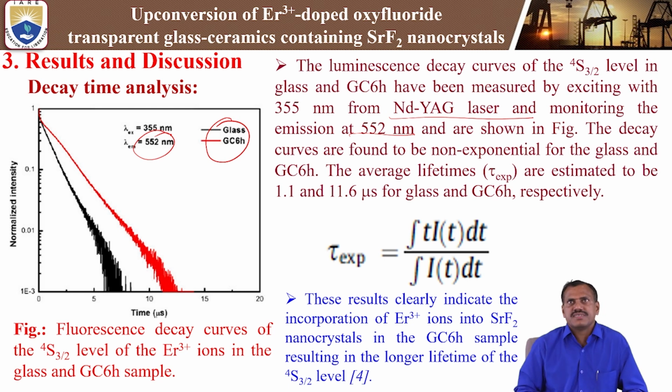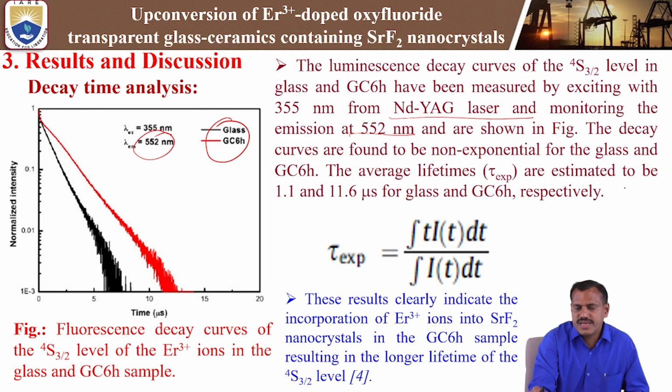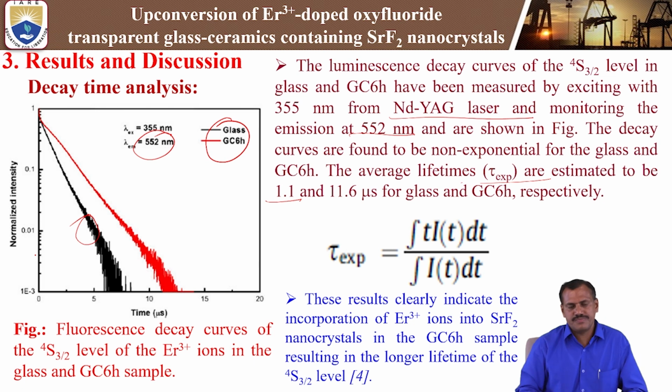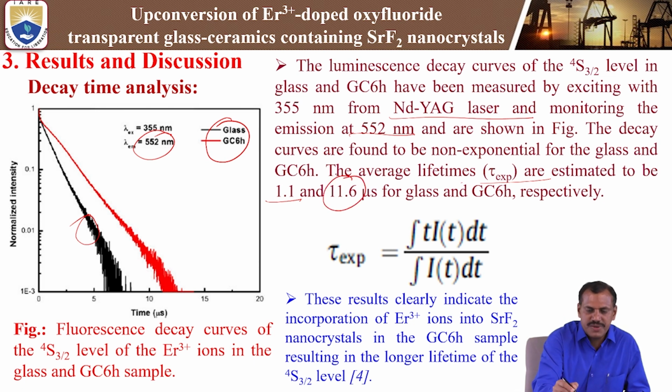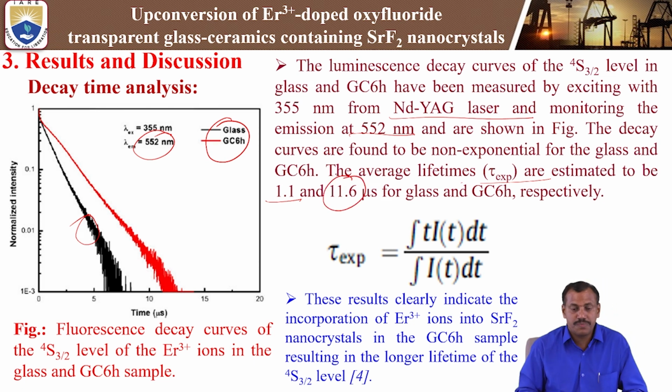Using this laser, we get the decay times. The glass has an average experimental lifetime tau of 1.1 microseconds. In the case of the glass ceramic material it is 11.6, a 10 times enhancement. So the glass shows only 1.1 microsecond.